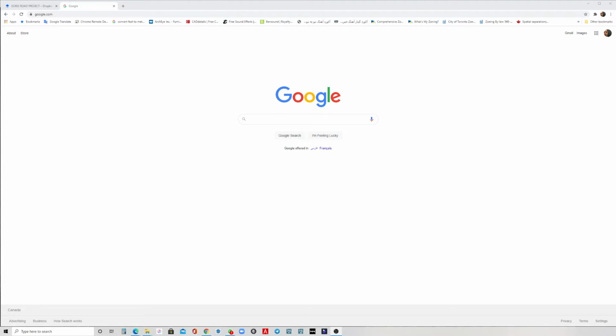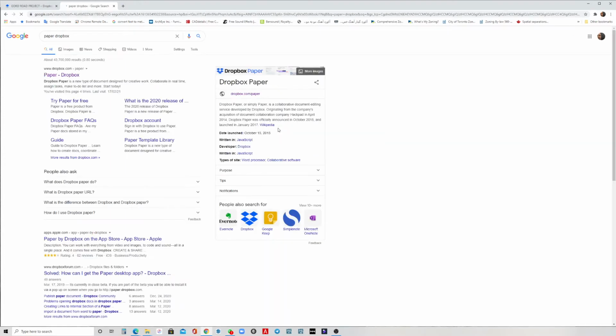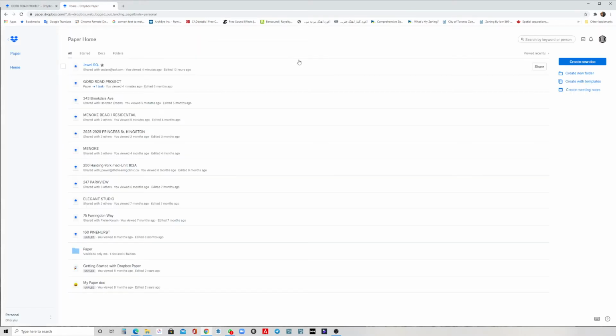Today I'm gonna recommend a platform to make communication better with your client. You can comment, you can talk together, you can ask any request or any question you have. This is Paper Dropbox. The domain is dropbox.com, and you can go to Paper Dropbox. Absolutely, you have to have a Dropbox account first.